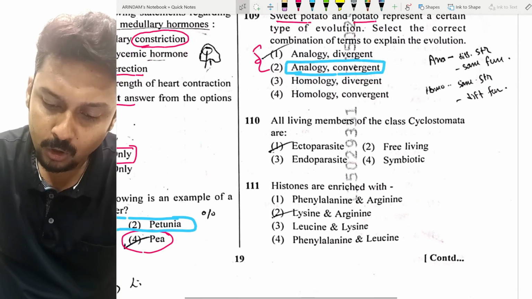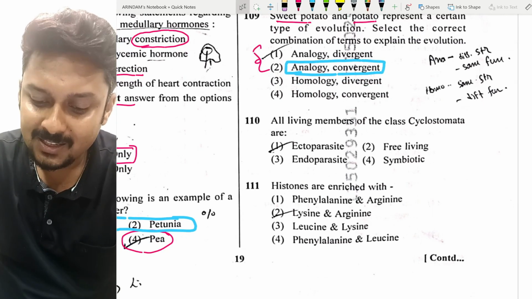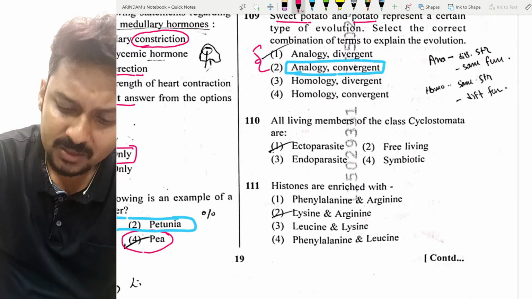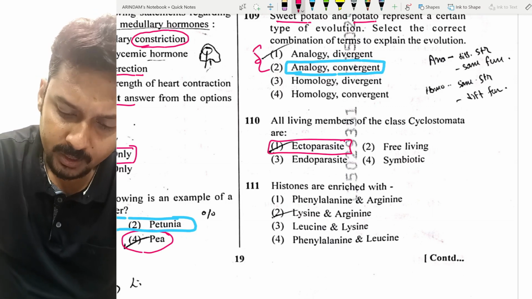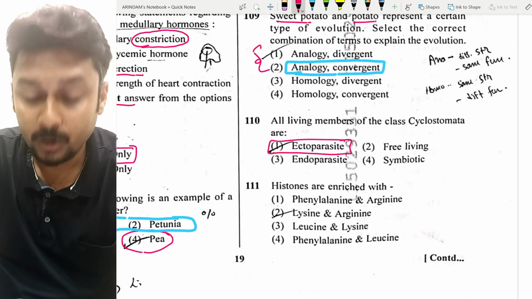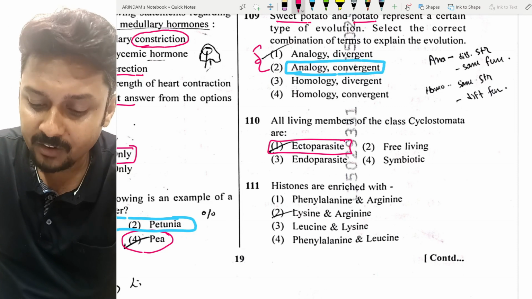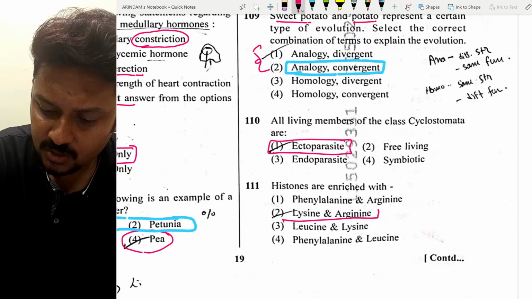Now, all living members of the class Sporozoa are ectoparasites. Very easy. Ectoparasites. Now, a question from molecular basis of inheritance. Histones are enriched with, very easy, lysine and arginine.